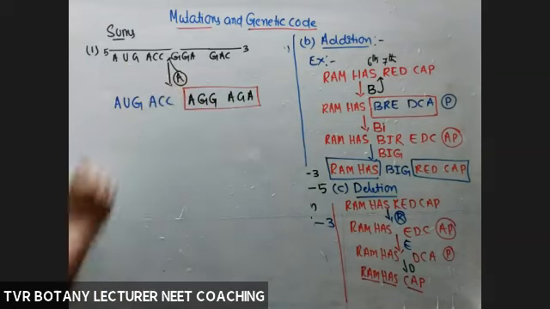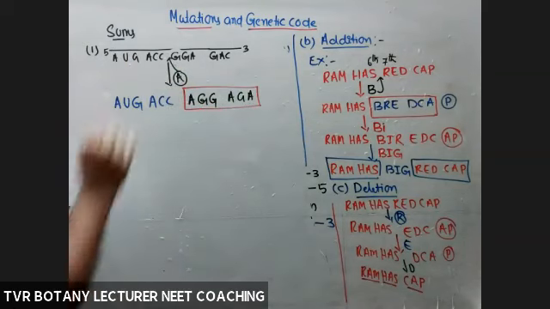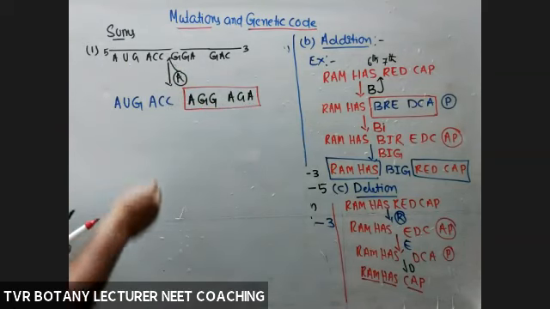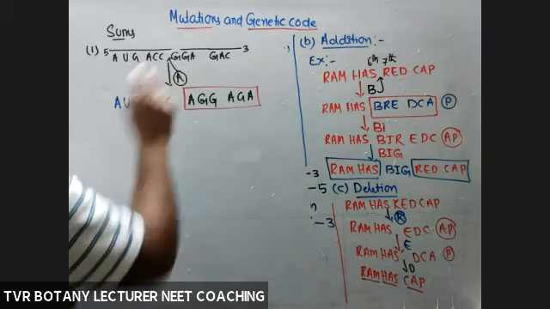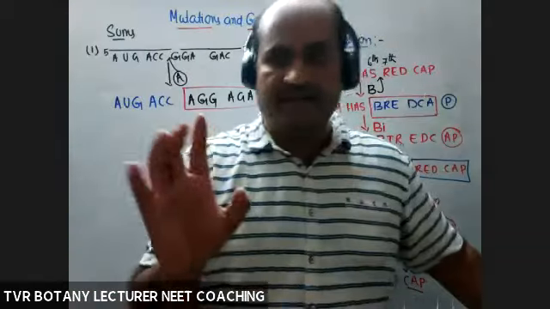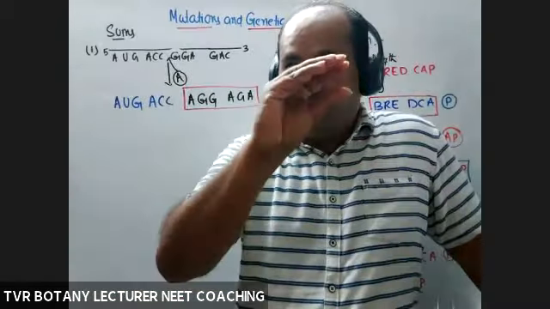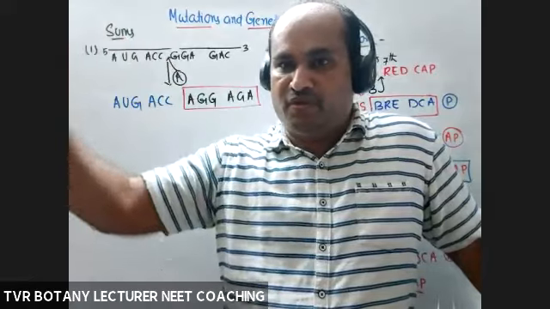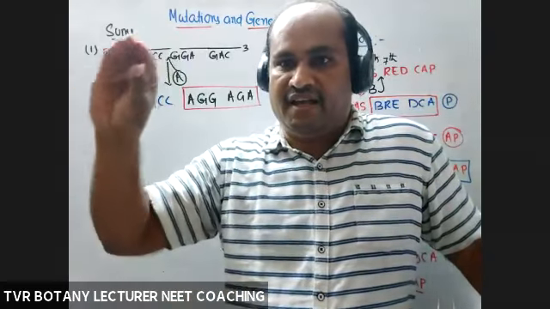If 1 is added, even if 2 are added, 1 more also added, how many subjected to change? 2 only. Okay, right?